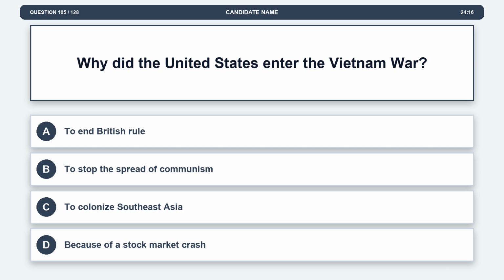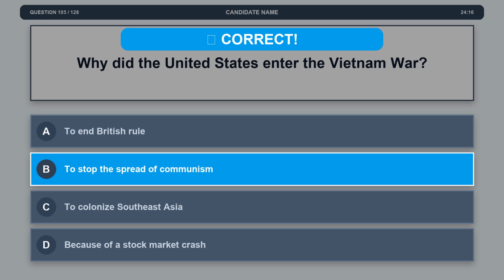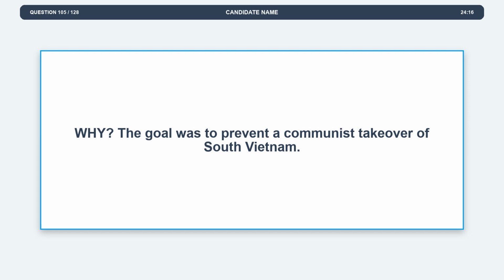Question 105. Why did the United States enter the Vietnam War? Option A, to end British rule. Option B, to stop the spread of communism. Option C, to colonize Southeast Asia. Option D, because of a stock market crash. The correct answer is option B, to stop the spread of communism. Explanation. The goal was to prevent a communist takeover of South Vietnam.